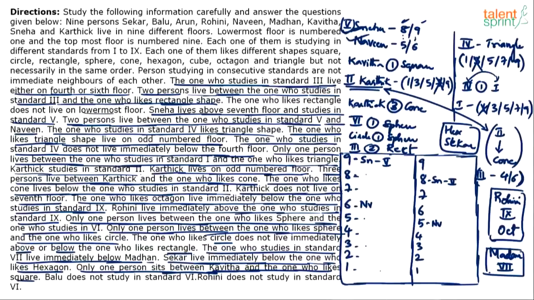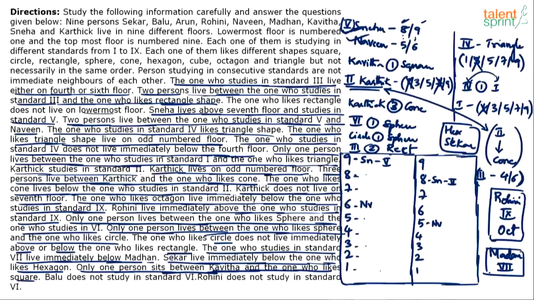Kon is below Karthik, right? So Karthik cannot come on 1st floor. Yes or no? 2nd floor is above Kon is what we know, and the 2nd standard is above Kon. Karthik is in 2nd standard, which means Karthik will be above Kon. So if Karthik is above Kon, Karthik cannot be in 1st standard.